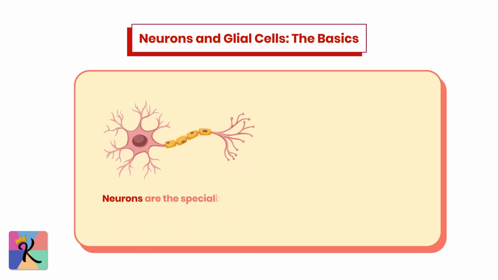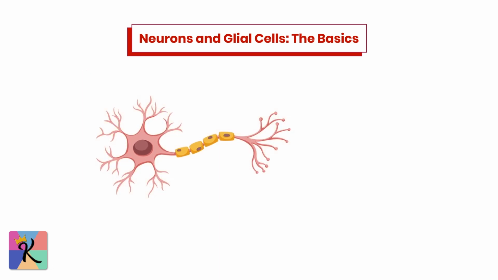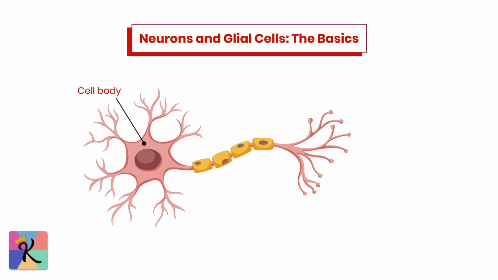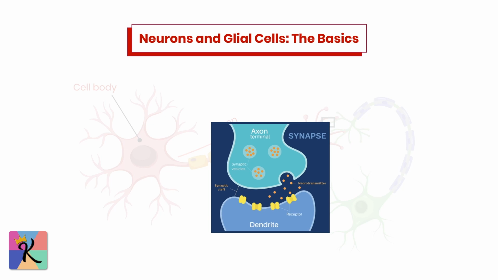First, we need to cover the basic building blocks of the nervous system: neurons and glial cells. Neurons are the specialized cells that transmit signals, while glial cells provide structural and functional support to help neurons work efficiently. As you study neurons, make sure you can visualize how signals move from the cell body down the axon and to the synapse. Key to this process is understanding action potentials and how they propagate electrochemical signals.